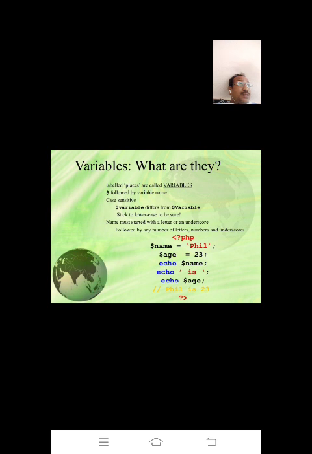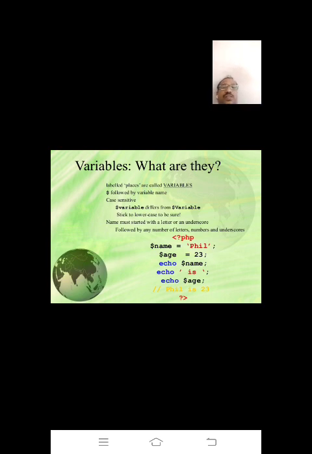PHP is a case sensitive language, but not HTML. With HTML it is not compulsory to write the code in capital or small. You can use any type of letters in HTML, but PHP is definitely case sensitive, while HTML is not. So PHP is like C, C++ and also Java. Be careful with this language, right.